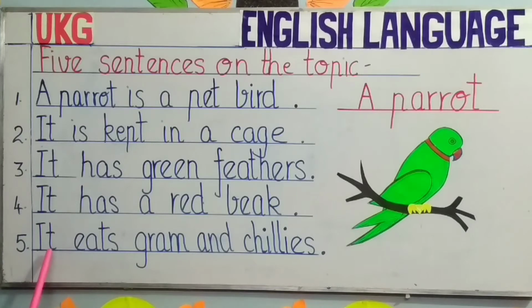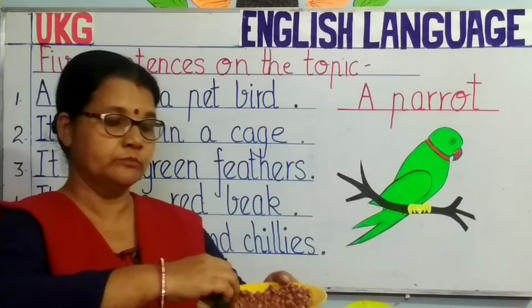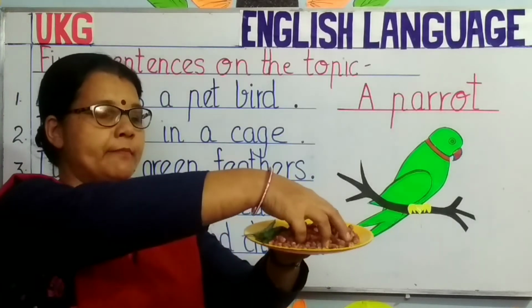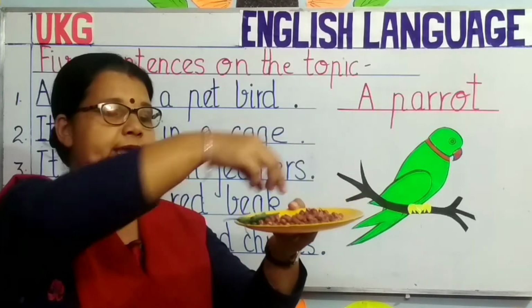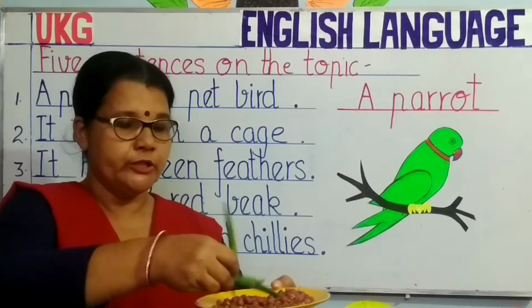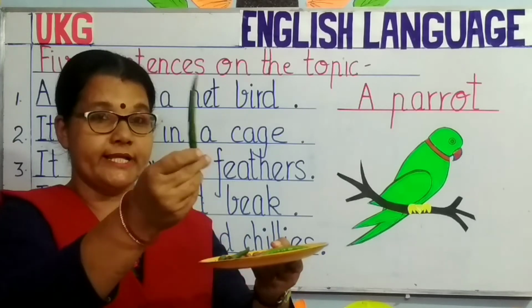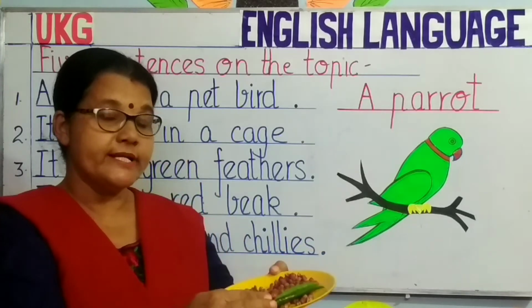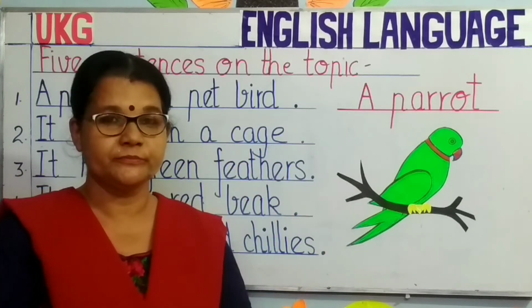Number 5. It eats gram and chilies. Do you know what is gram, children? Look here. This is gram. These are grains. Parrots love eating them. They also like to eat chilies. Do you like to eat chilies? Yes, but don't try them. Parrots love eating gram and chilies.